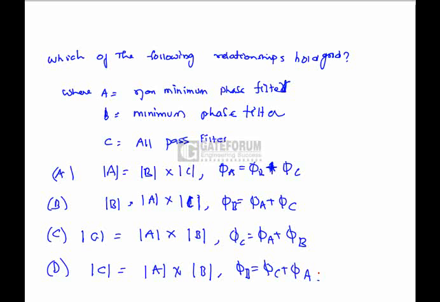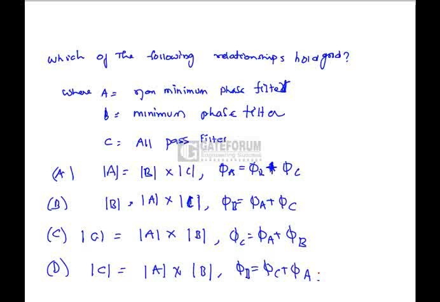So the following relationships hold good. A is the non-minimum phase filter. Here the definition of non-minimum phase is that all the zeros or some of the zeros can be in the right half of the S-plane, but all the poles must be in the left half of the S-plane. Whereas in a minimum phase filter, all the poles as well as all the zeros must be in the left half of the S-plane.